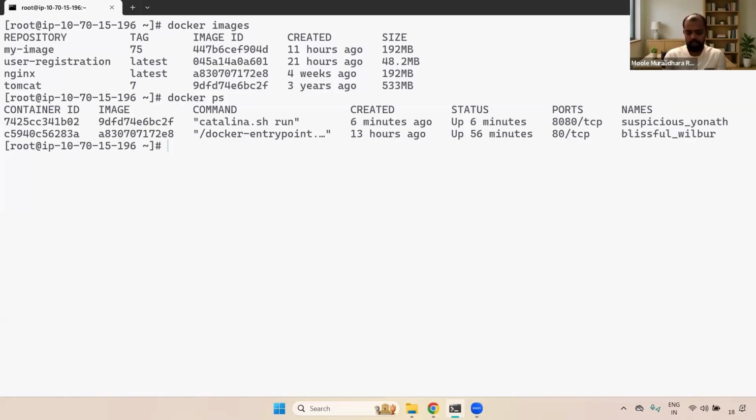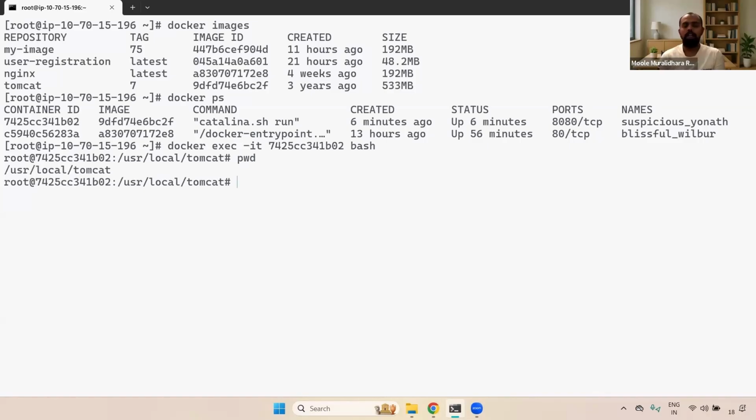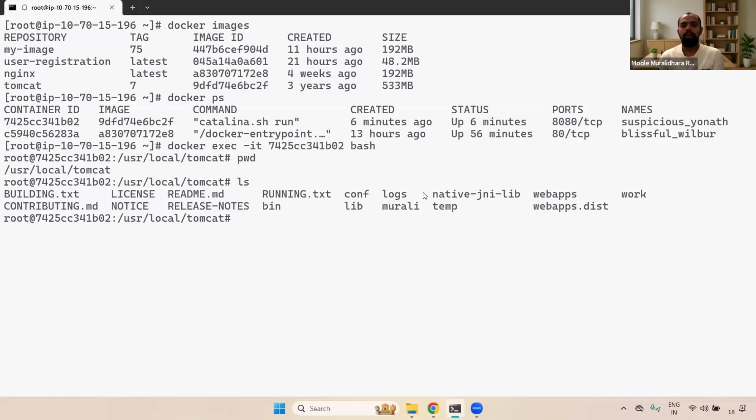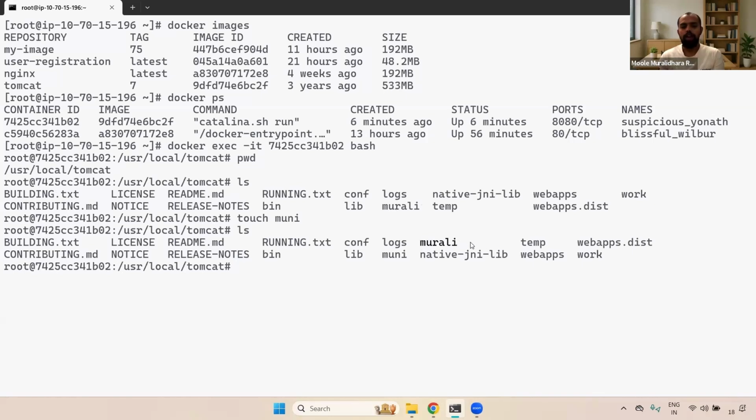Now I'm going to enter the container using docker exec -it. Don't give the daemon flag when you are going to enter the container. And with the container ID, I'm giving bash. As I said, the default Tomcat path is /usr/local/tomcat when you use that base image Tomcat. Now, if you see here, the ls command. Inside the container I have created one file, the Murli file, and I'm also going to create another file, the Muni file. Now if you see the ls command, we have the Murli file and the Muni file is also available. Both files are created.